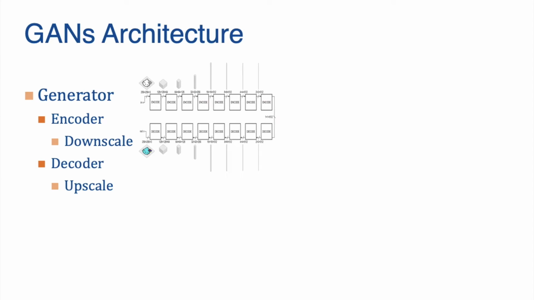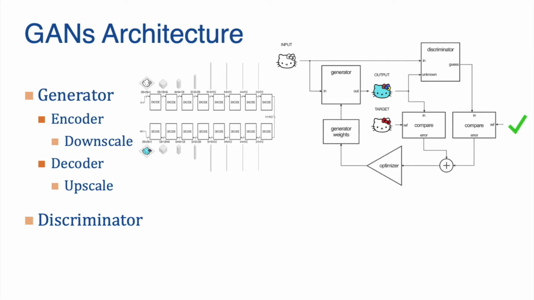An image of this whole architecture is shown beside. Apart from the generator, a generative adversarial network also consists of a discriminator. The role of the discriminator is to discriminate between real and fake output images. The whole diagram is shown on the right corner of this presentation.